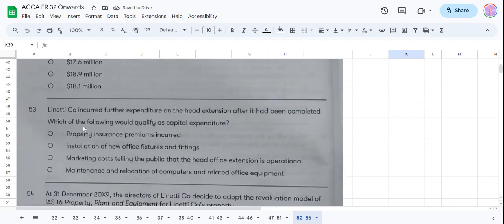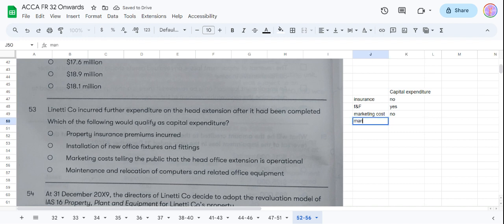53. L company incurred further expenditure on the head office extension after it had been completed. Which of the following would qualify as capital expenditure? Property insurance is not a capital expenditure. Property insurance, no, it is not. Installation of new office fixtures and fittings, yes. Marketing cost, no. Marketing cost, definitely no. It is not a capital expenditure.